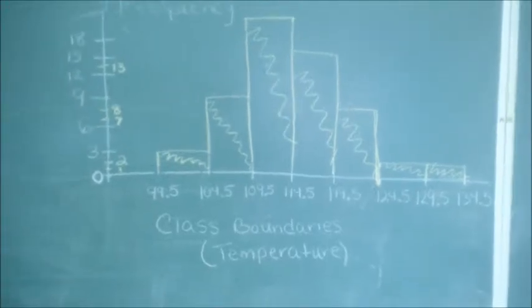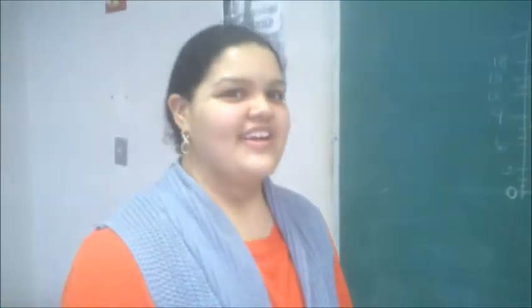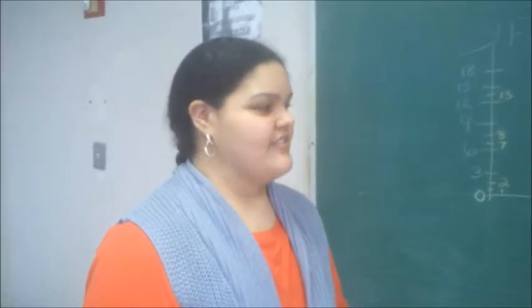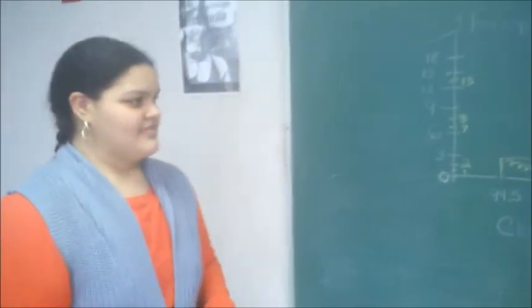So what does that tell you about those high extreme temperatures? Does it happen a lot? No, it doesn't. Because it only happened once. Right, it only happened once. And the mode is 1 because it appears 2 times. Very good. Now y'all better learn what the mode is because she picked up on it. Thank you very much.